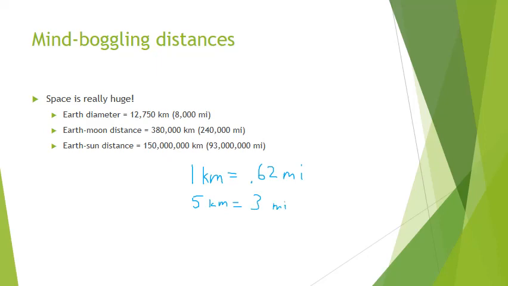But notice that these units are pretty small when you think about them in space terms. Even when we just talk about things that are relatively close by, like the moon, the moon is 380,000 kilometers. When you start talking about how far away the sun is, 150,000 kilometers. Notice how many zeros you have to throw in there. If you were to write this out all the time, it would kind of kill your hand.